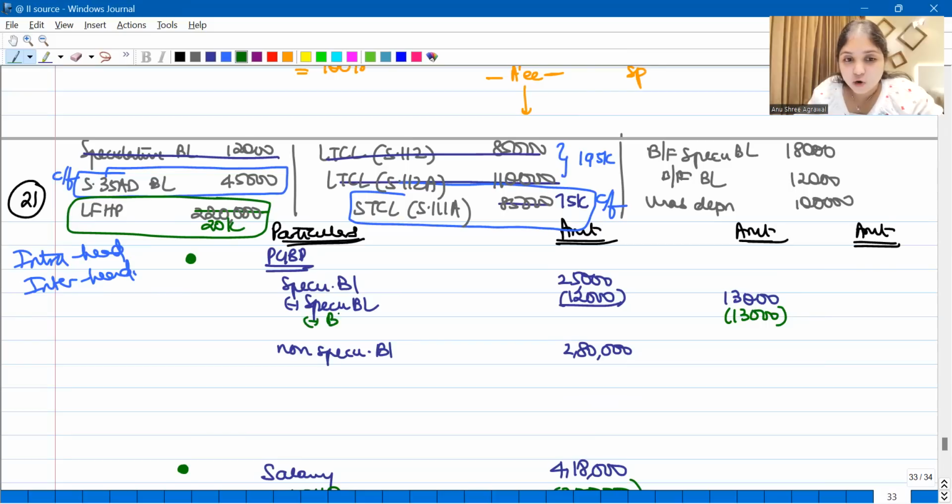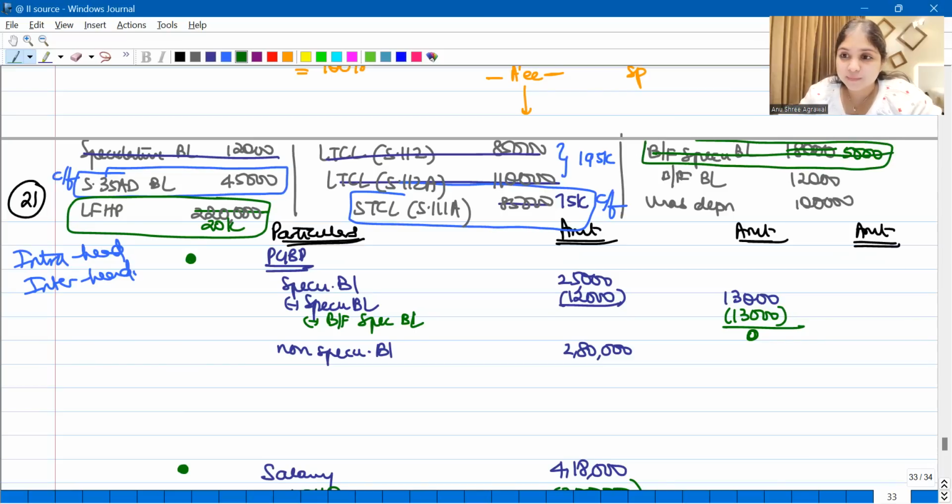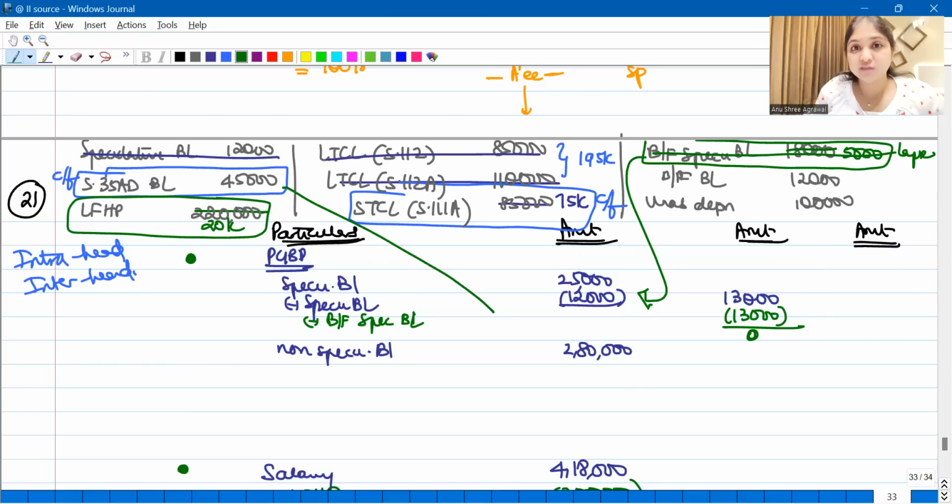So less brought forward speculative business loss. Only 13,000 I can adjust. So I don't have any speculative business income left. I still have speculative business loss of 5,000. What will I have to do with this? This will simply lapse. I can't carry it forward to the next year, guys, because this was a last year. So tell me, would it have been wiser for me to adjust this first before adjusting the current year speculative business loss? It would have definitely been wiser.